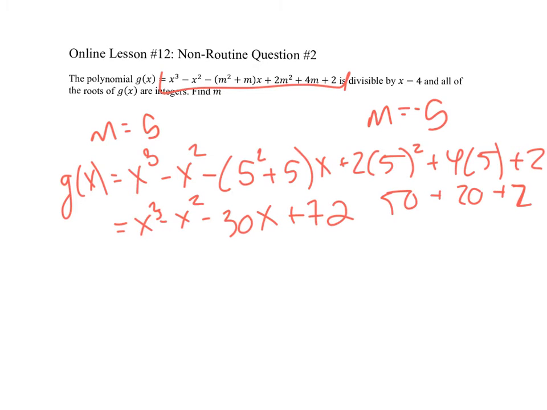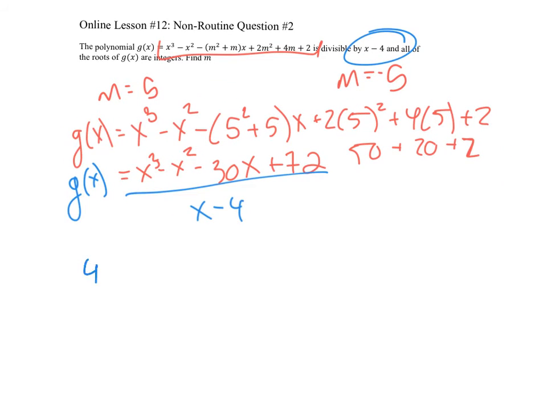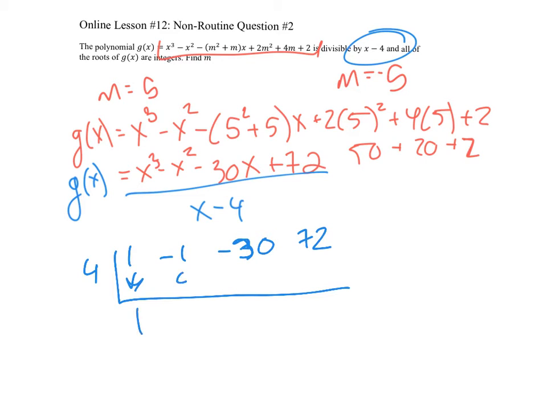Okay. So we're saying now that we have g of x here, and this is divisible by x minus 4. That's what we started with, right? They're saying that it's divisible by x minus 4. So let's divide it and see what we get left over. So I'm going to do synthetic division. So 1, negative 3, negative 30, 72. Bring down the 1, you get 4, you get 3, you get 12. Add those together, you get negative 18. Multiply 4 times negative 18, you get negative 72, and you get 0.